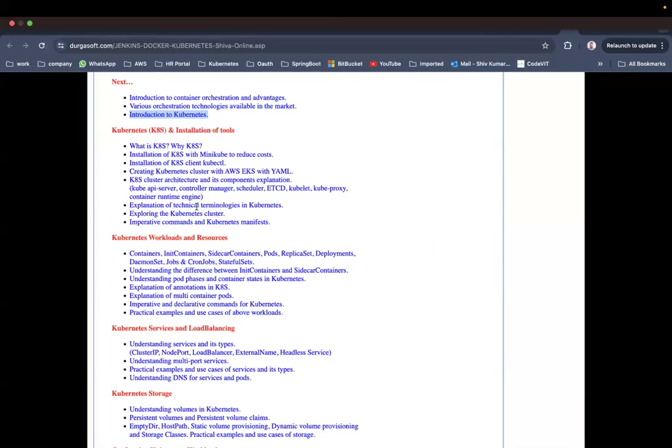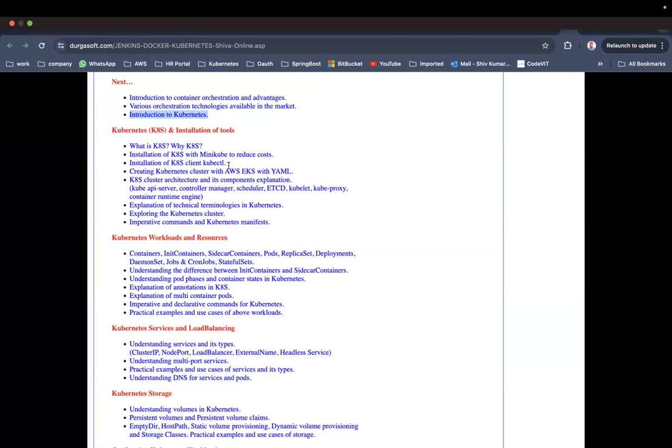Actually, we are going to create Kubernetes clusters in three ways. One is the Minikube way, another one is the kubeadm way, and the other one is the EKS way of creating clusters. The concepts will be the same, and the creation of the cluster will be different in various ways, actually.